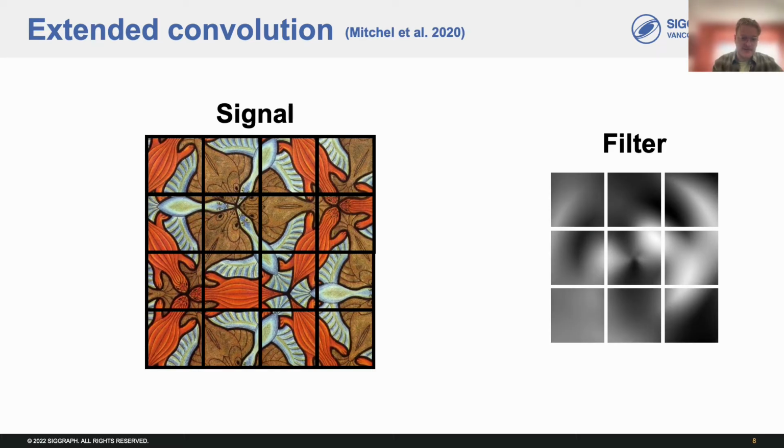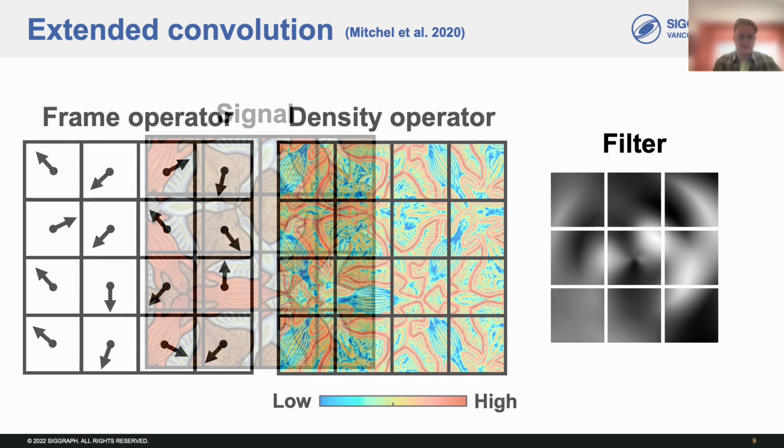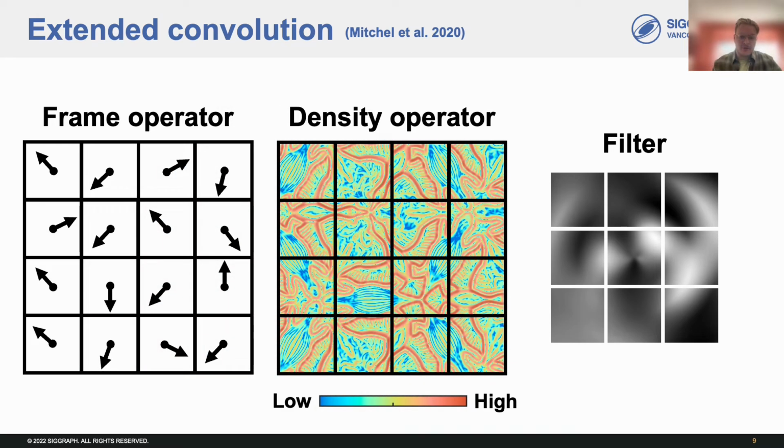So, like standard convolution, extended convolution takes two inputs, a signal and a filter. The signal is our input data, an image, network features, etc. The filter is a function which assigns weights to different points in space. Where extended convolution differs from regular convolution is that the input signal is passed through both a frame operator and a density operator before computing the convolution.